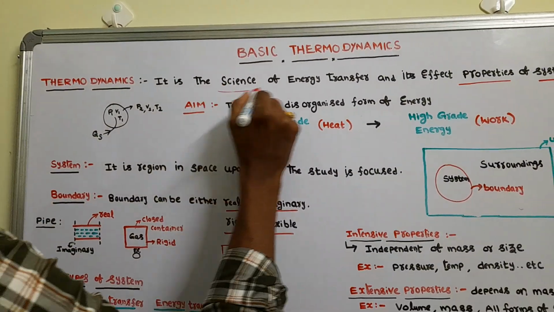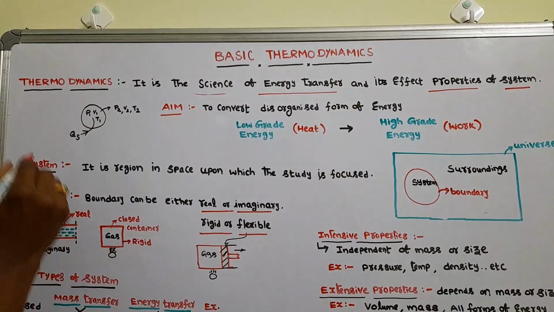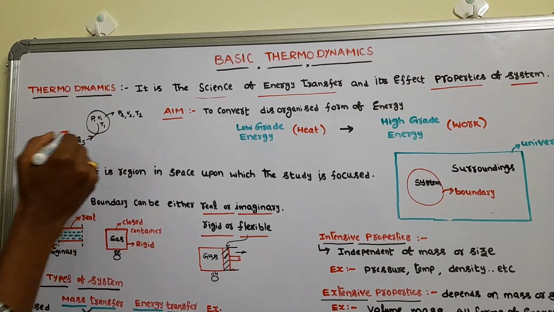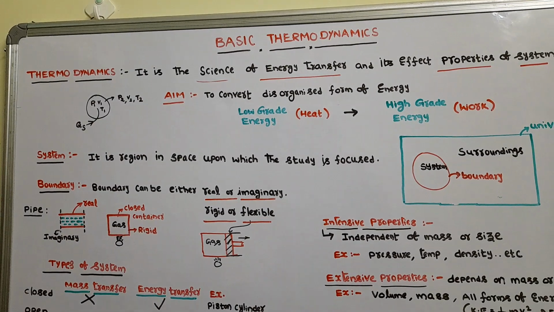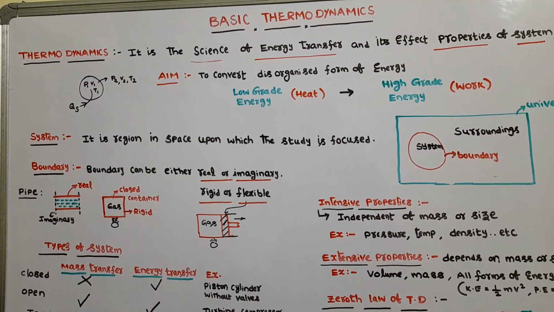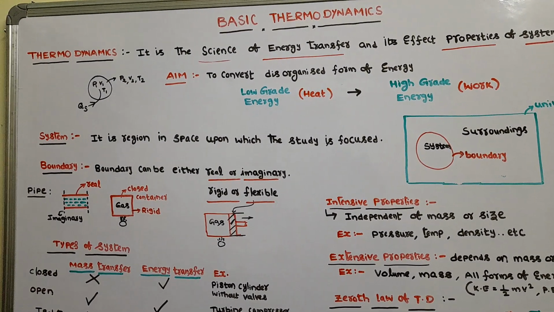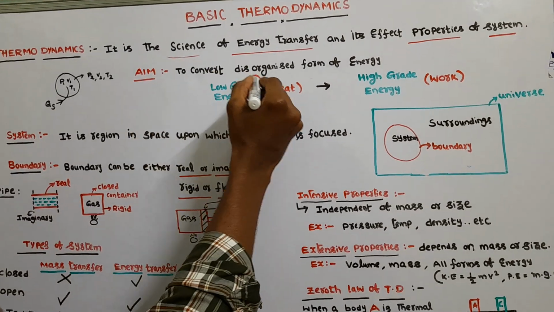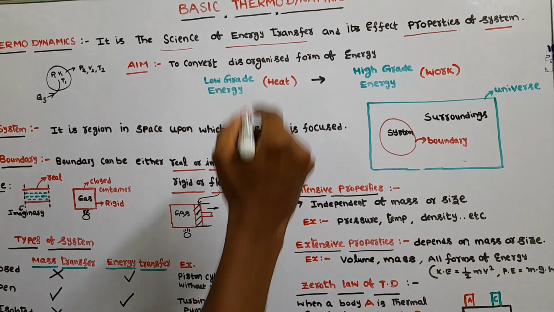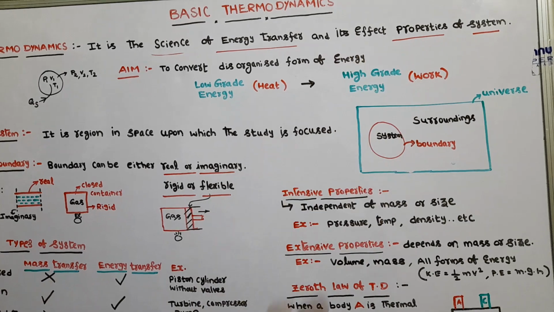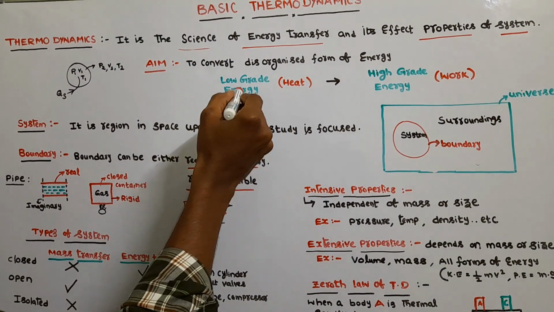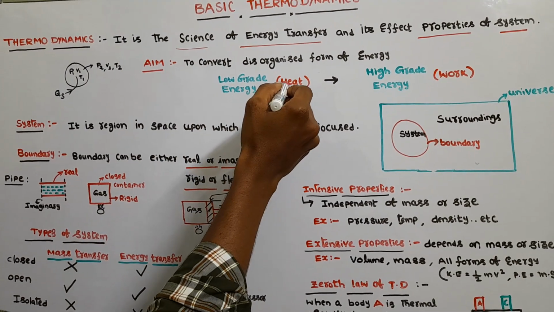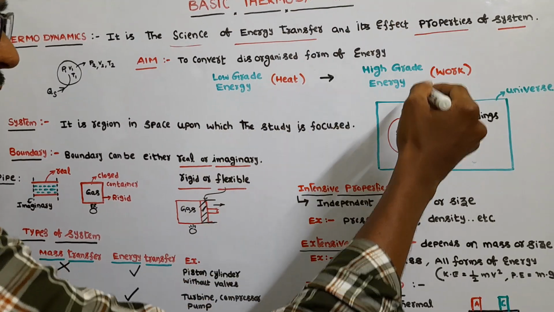So, science of energy transfer. Here energy is heat. We are supplying heat, so some properties are changing. Like this, in thermodynamics basically our aim is to convert disorganized form of energy to the organized form of energy. Here, what is disorganized form? Low grade energy, that is heat, that is converted to work.